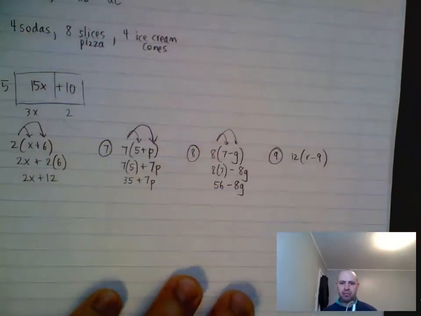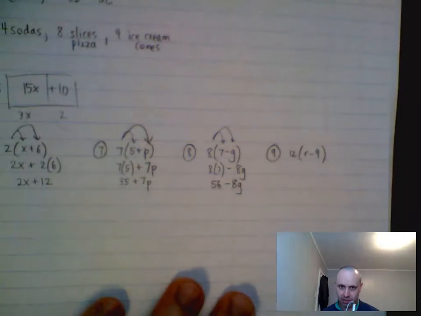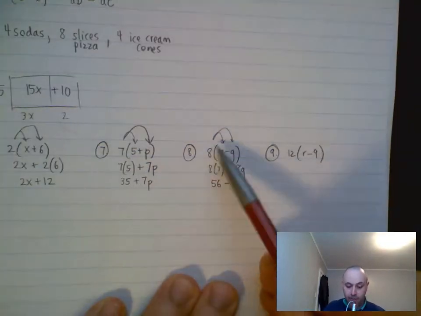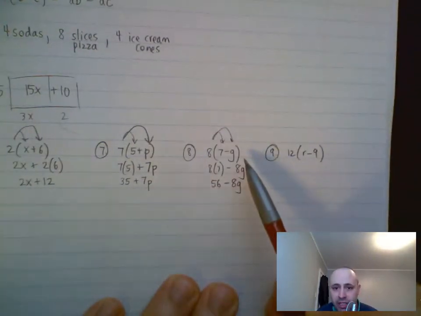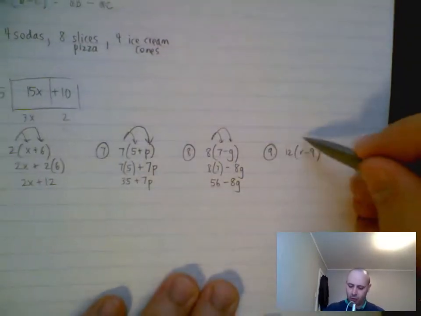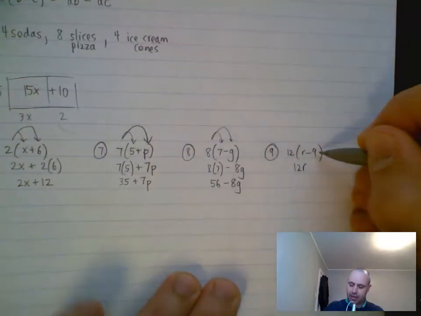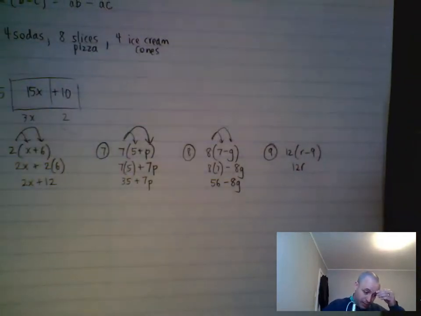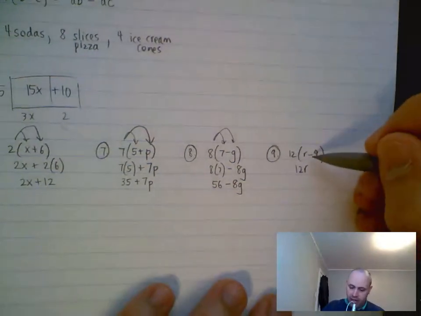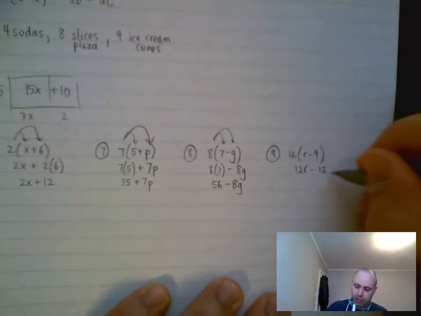All right, number 9. Now, sometimes you won't see these little arrows that I'm putting. I just do that to help you see the 8 distributing into the 7 and distributing into the g. All right, but let's do this one without the arrows. So 12 times r would be 12r, and 12 times, here's how I do it. I just drop this minus down and then do 12 times 9.